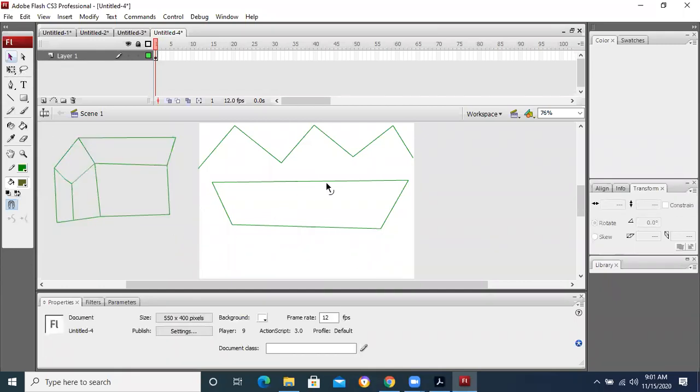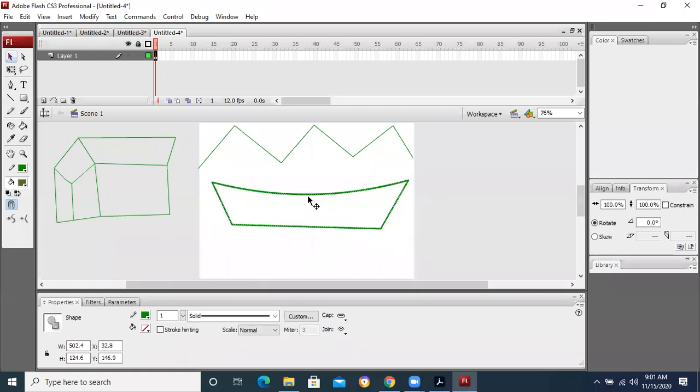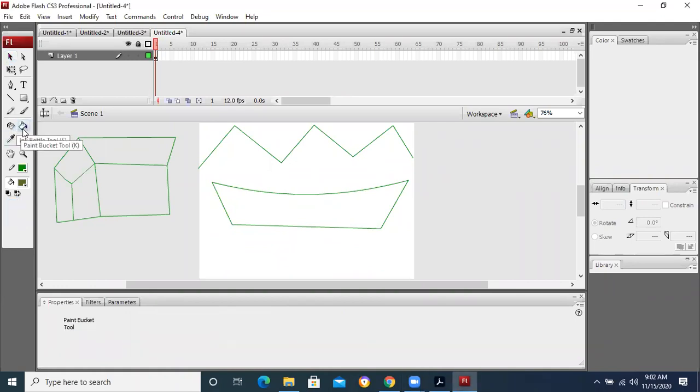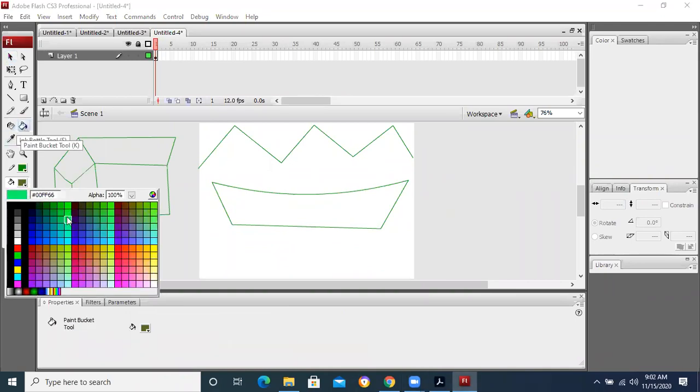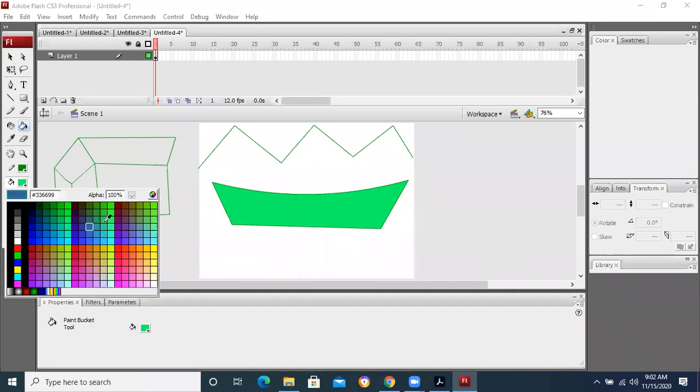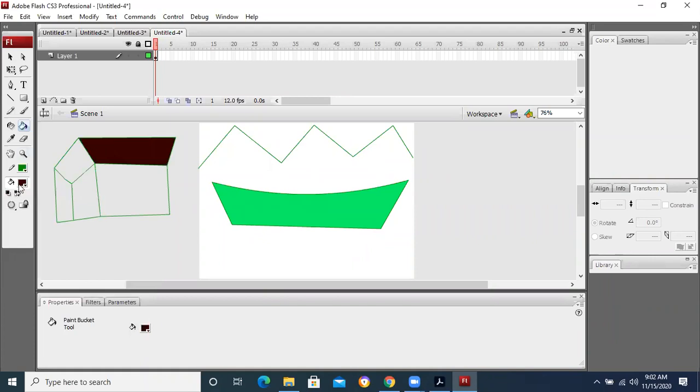Just like I have drawn over here. Now if there is a simple object which is not filled, what tool is available? The paint bucket tool. Using the paint bucket tool, you can select any color and fill any object that you have, just like I filled it over here in some different colors.